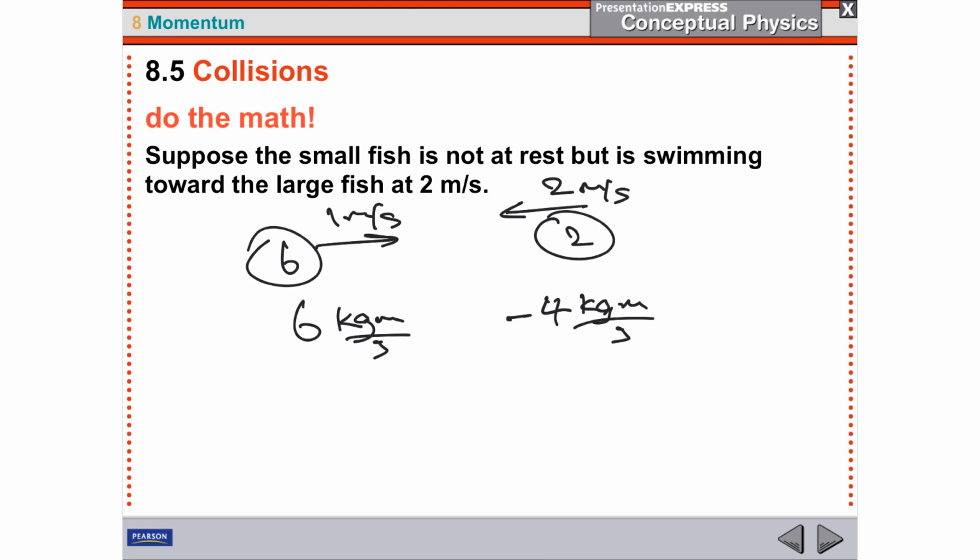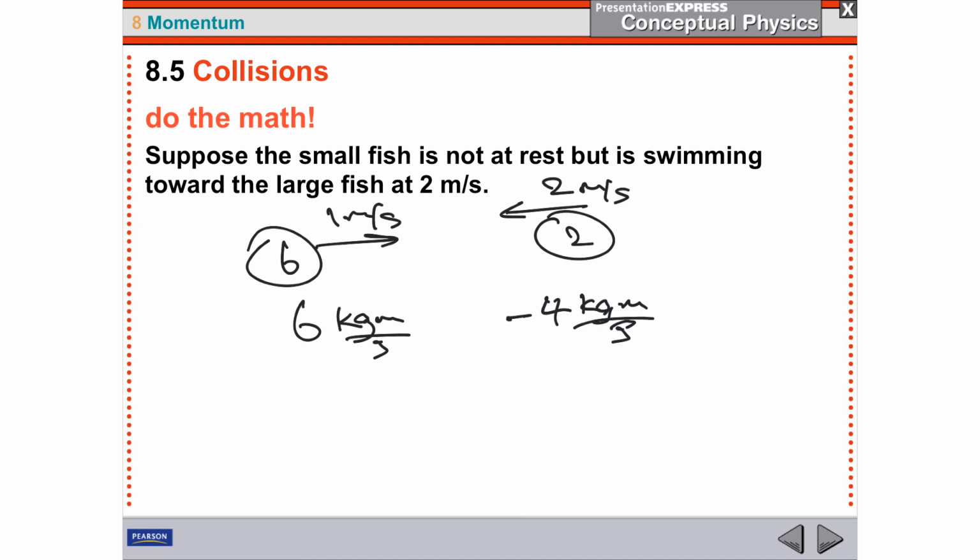So before we do the math, which direction and what do you think is going to happen? Which will win? We've got 6 going right and 4 going left. I think the one on the right is going to win, and the big fish is going to eat the small fish and still keep swimming, but his speed is going to go down because now his mass has gone up.